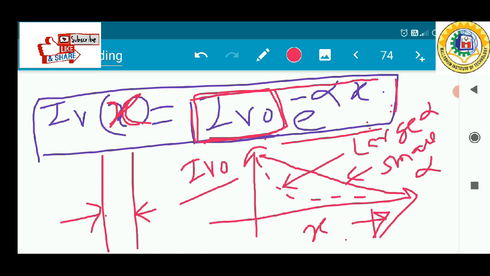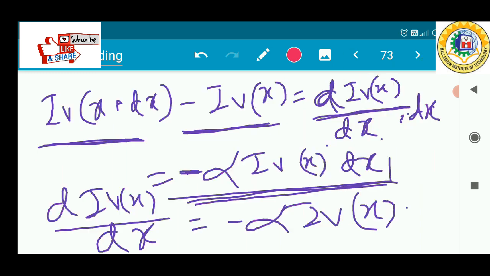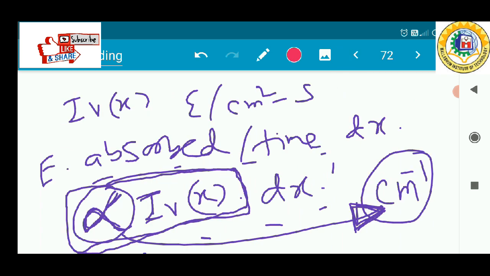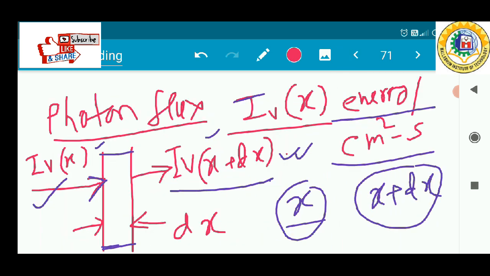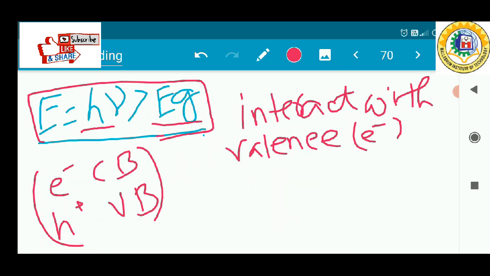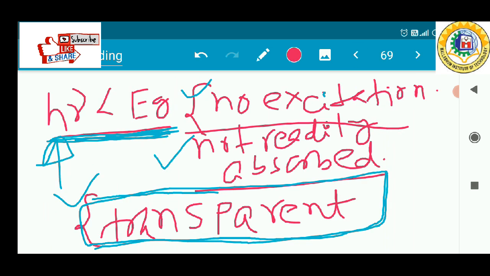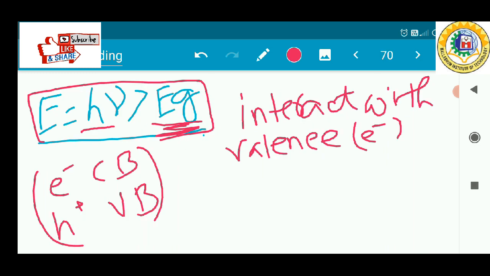The absorption coefficient alpha only comes into the picture when there is absorption of the photon inside the semiconductor. That means the photon energy must be greater than the band gap energy. If the photon energy is less than the band gap energy, then all of the photons will be transmitted through the material and the material looks very transparent.